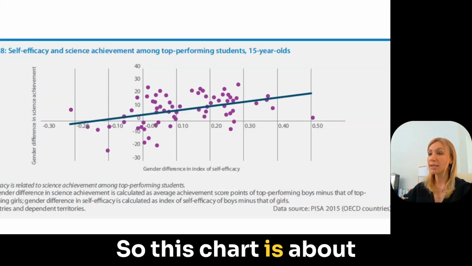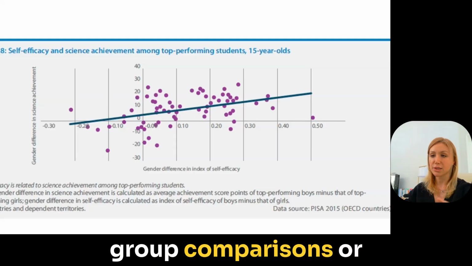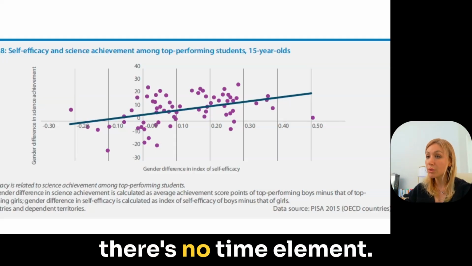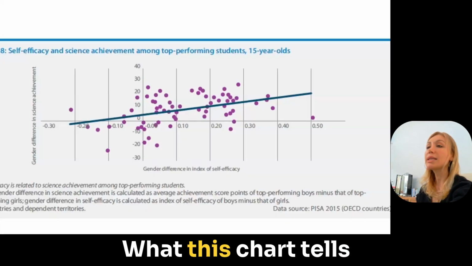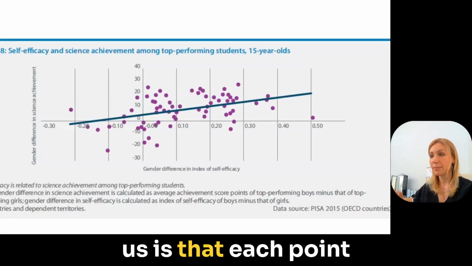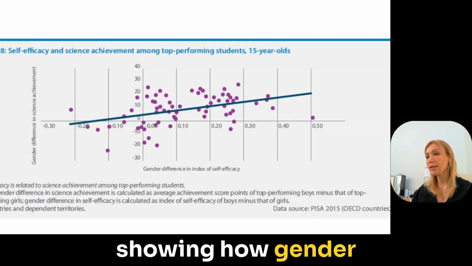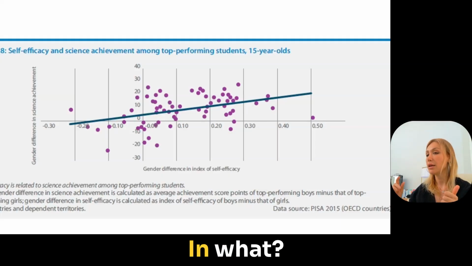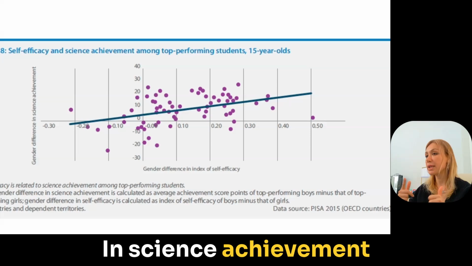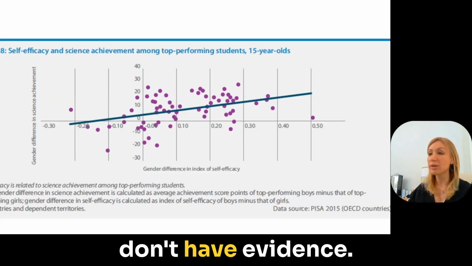So this chart is about association. It's not about group comparisons or trends over time because there's no time element. Okay, it's not a time series. What this chart tells us is that each point represents a country, showing how gender differences in self-efficacy relate to gender differences in what? In science achievement among top performing 15-year-olds. Very specific. Beyond that, we don't have evidence.